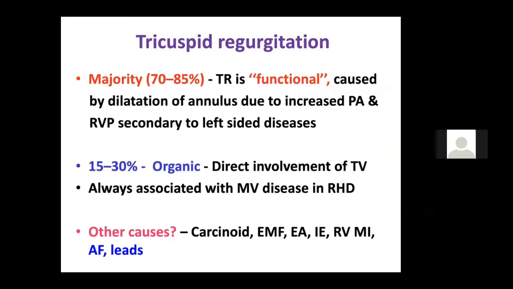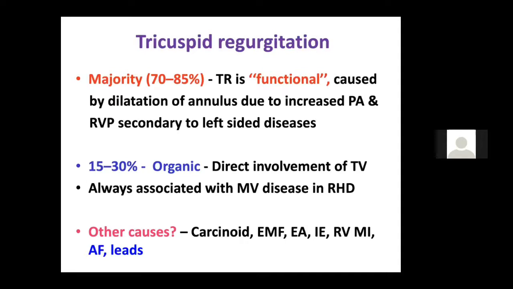So as I already told you, tricuspid regurgitation, 85% of the time it is functional. Functional means MS causing PAH, or any left-sided heart disease causing PAH, which has developed hypertensive TR. It is because of the dilatation of the annulus and increased pulmonary artery pressure. Only 15 to 30% will be organic because of direct involvement of the tricuspid valve.